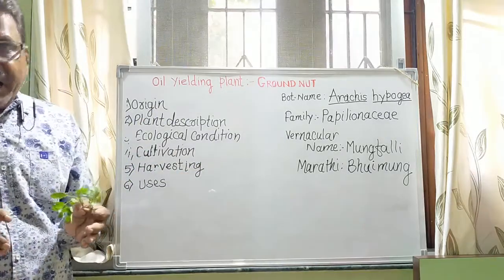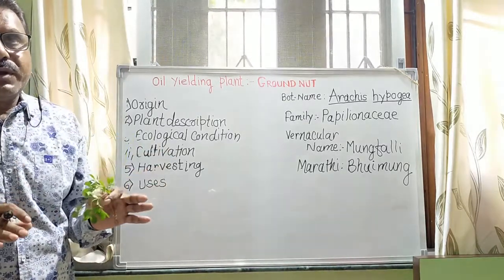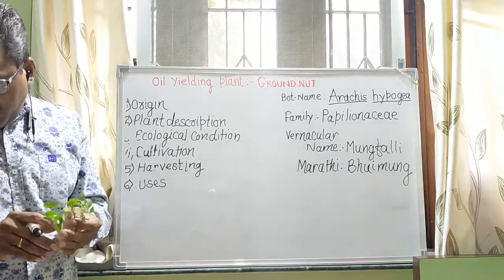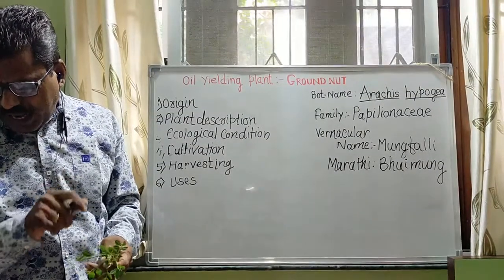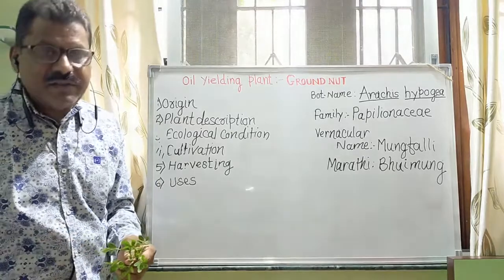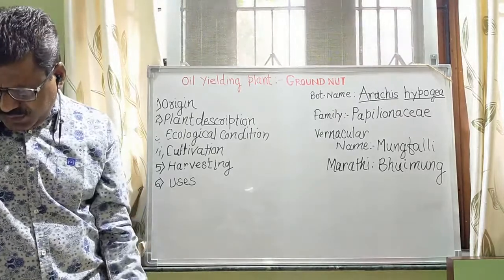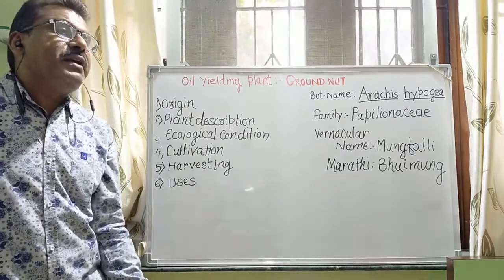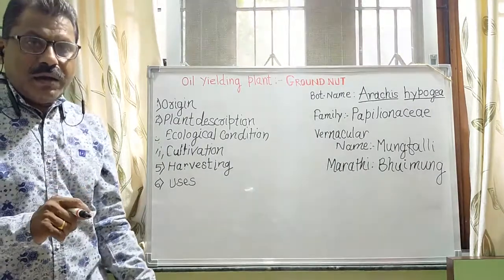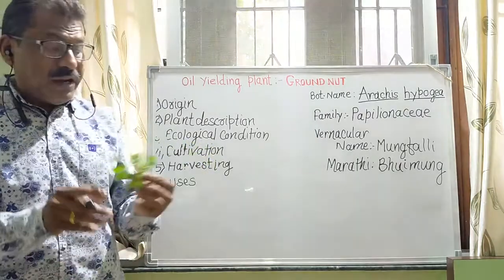In India, it is grown in almost all states. In Gujarat and Maharashtra, it is cultivated in all districts. The total area under cultivation in Maharashtra is about 1.20 million hectares, and the production is 1.20 million tons. Now about the plant description.